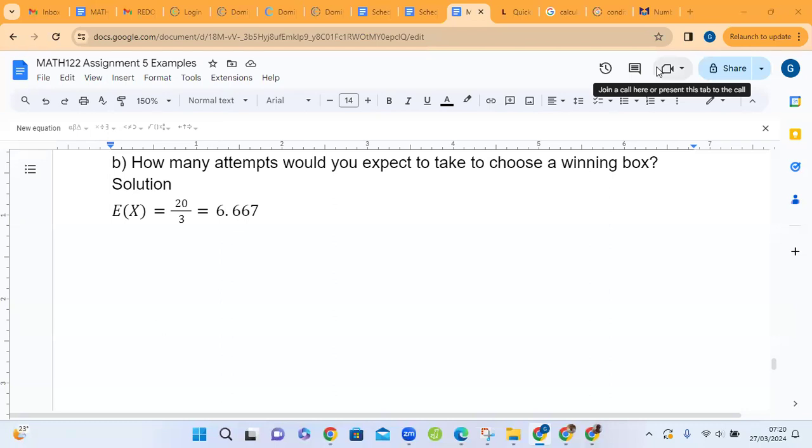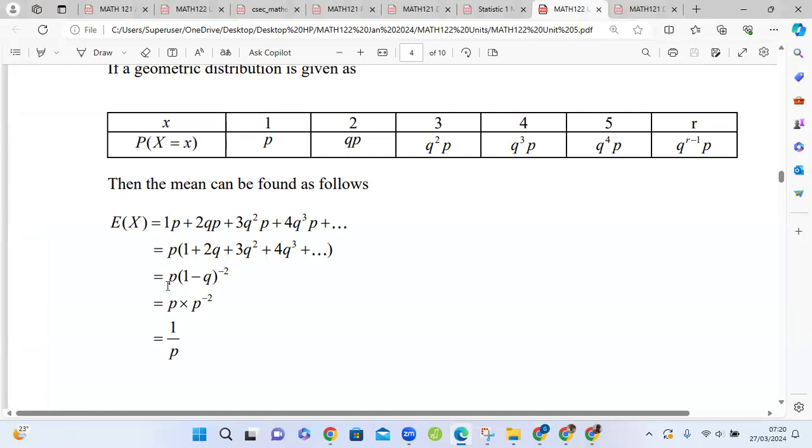Part B is asking, how many attempts would you expect to take to choose a winning box? Expect is another way of saying the average. And from unit 5, we have already proven that the expected value for geometric distribution is 1 over P, 1 over the probability of success.